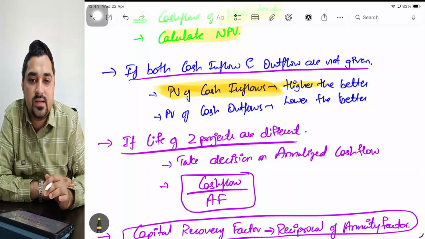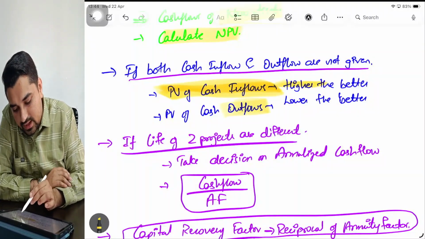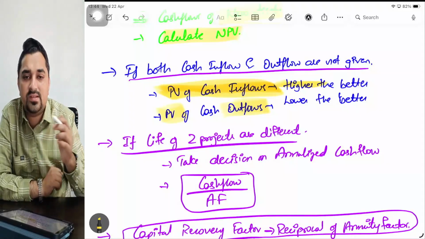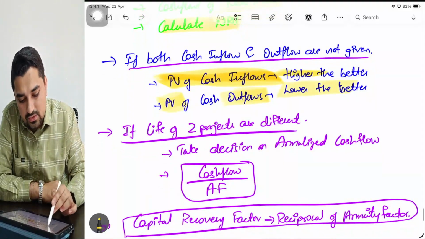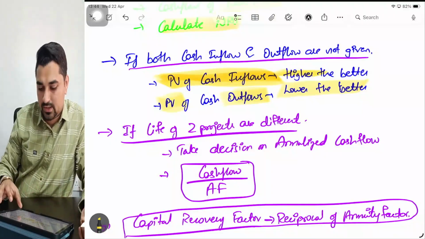Sir, in the question, only cash outflows are given, inflows are not given. In that case, how will you take a decision? If only cash outflows are given, you will calculate everything to the present value, and outflow always lower the better. These are again the next variety of questions.